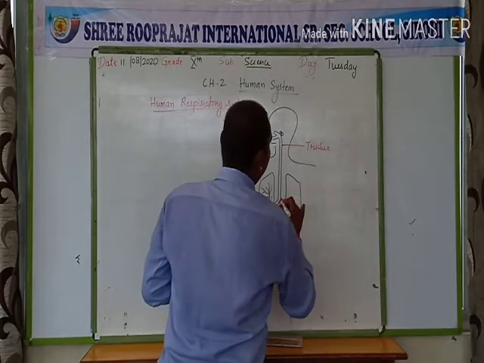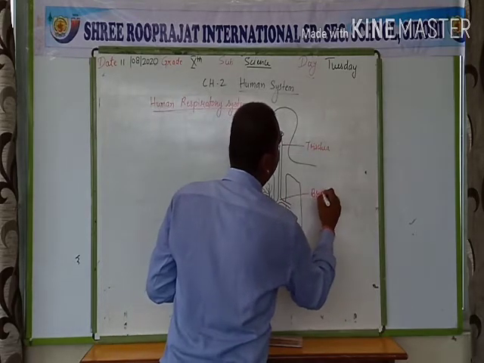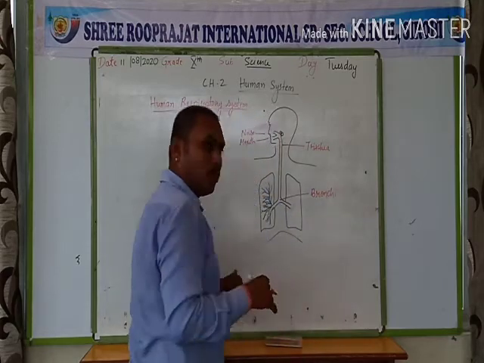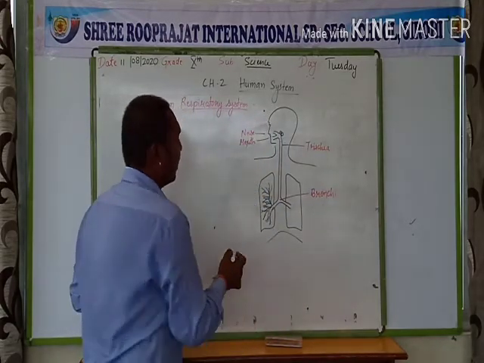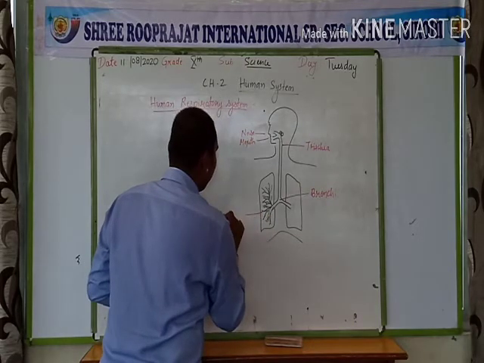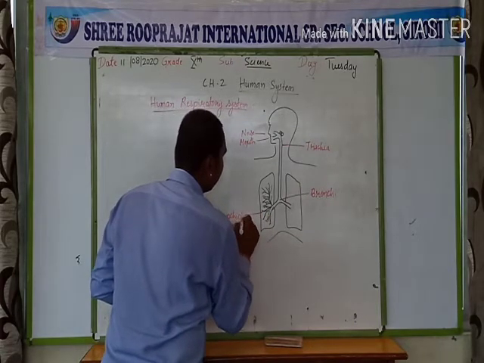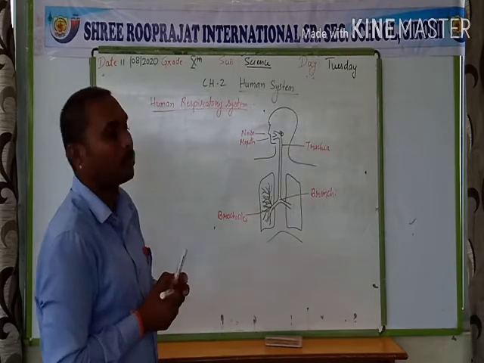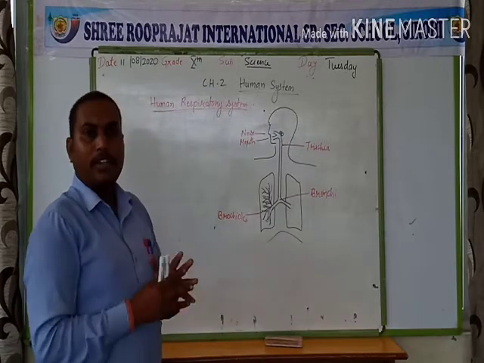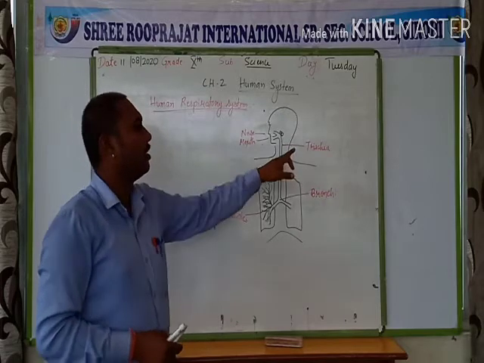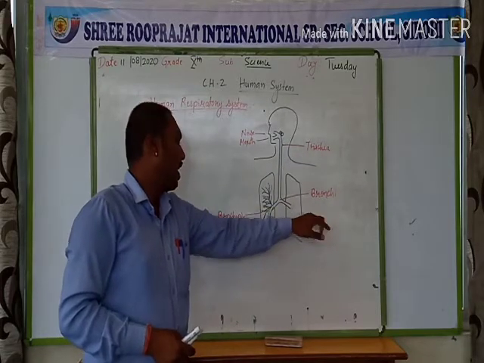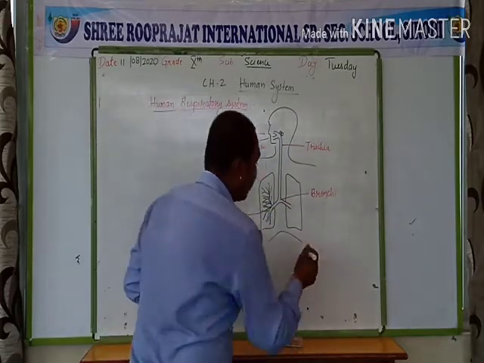Next, the larynx, then the trachea breaks down into two parts known as bronchi, and when the bronchi enter the lungs, they break down into bronchioles. In the respiratory system, there are nose, mouth, trachea, bronchi, bronchioles, and diaphragm.